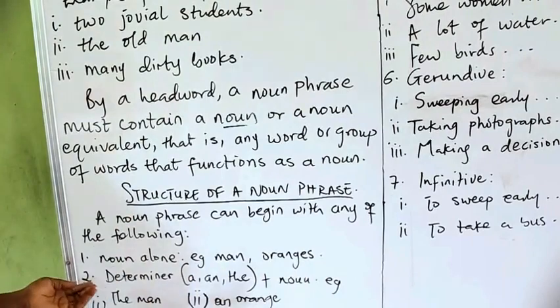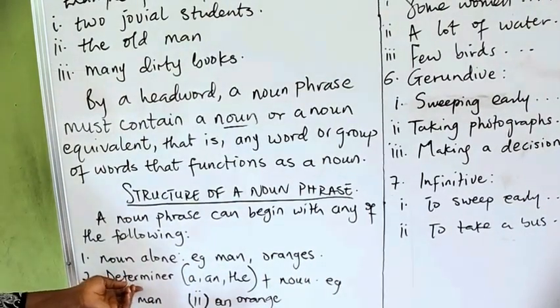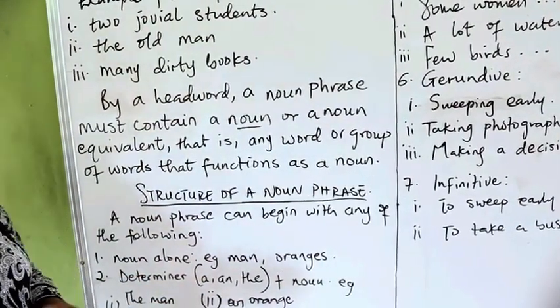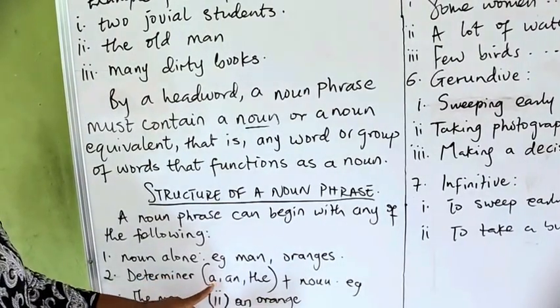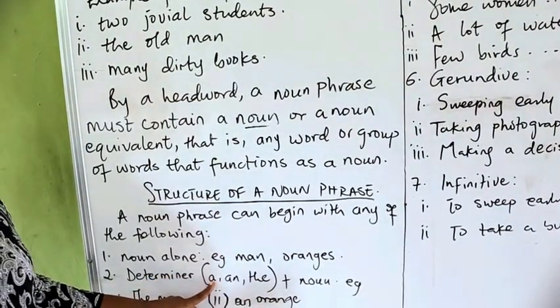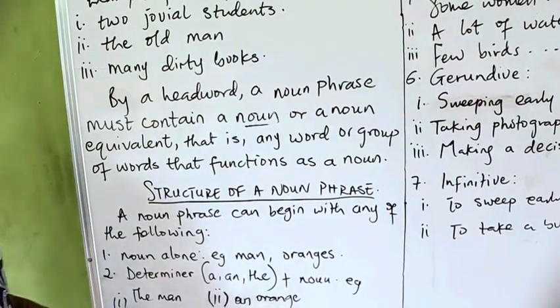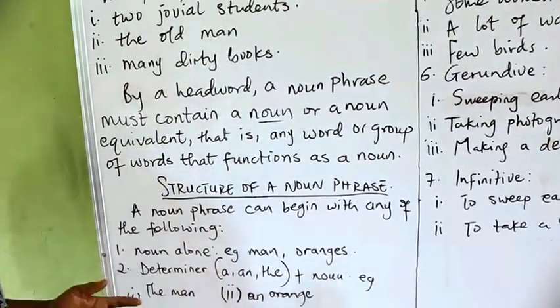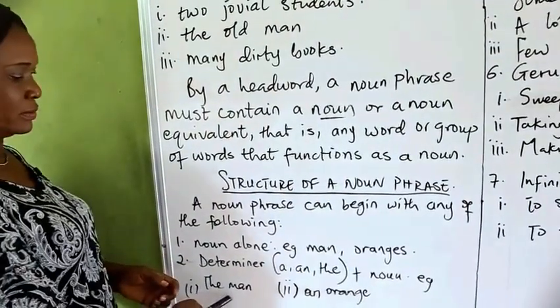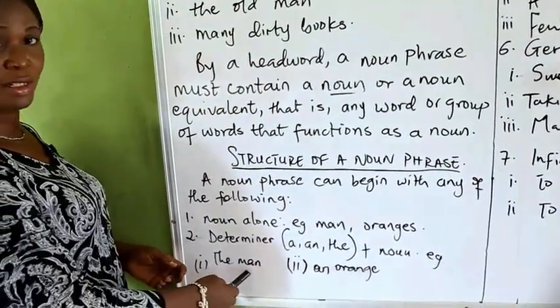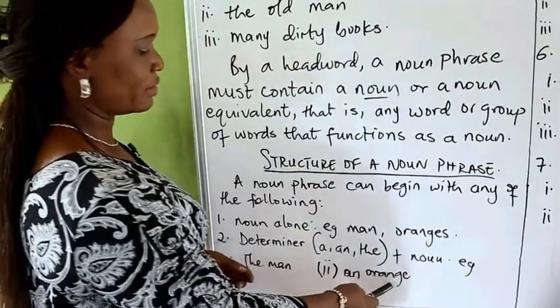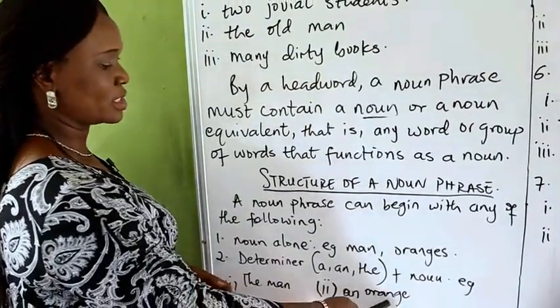A noun phrase can as well start with a determiner. And what we mean by determiner is any of these: a, an, the, plus a noun. For example, the man, determiner plus noun. An orange, determiner plus noun.